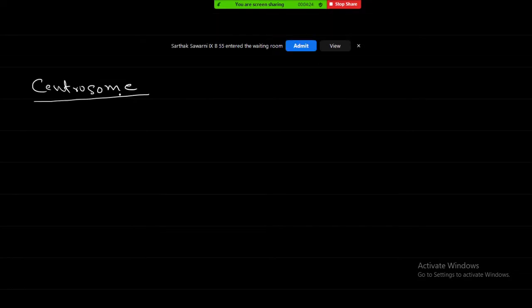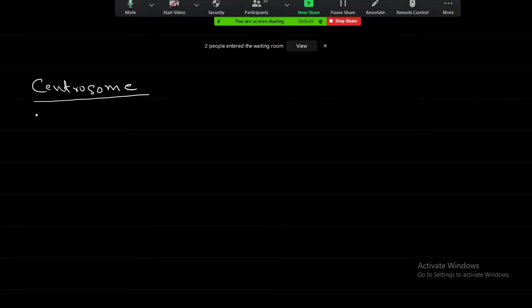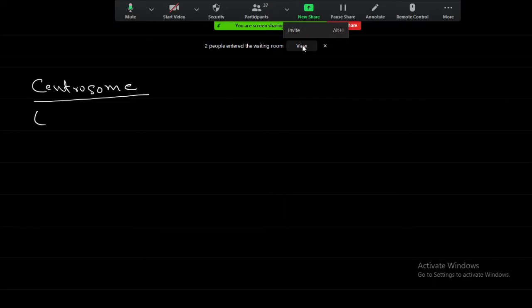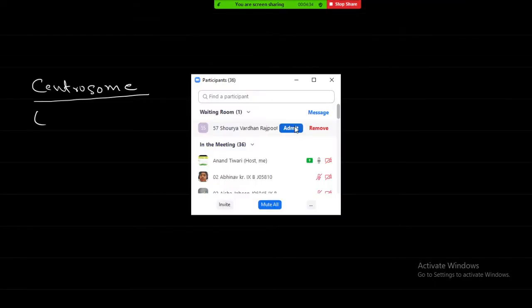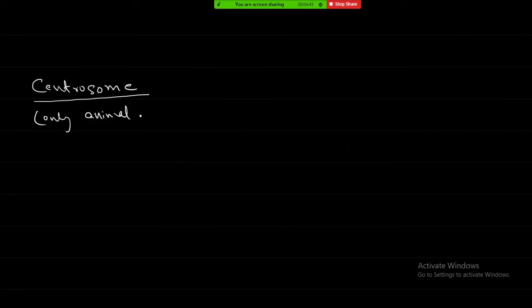The centrosome is an important organelle of the cell which is present only in animal cells. The main function is to initiate and regulate cell division.